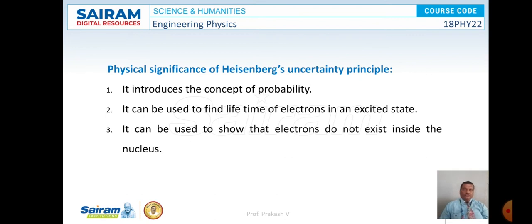And what about the physical significance of Heisenberg uncertainty principle? It introduces the concept of probability, and it can be used to find the lifetime of electrons in an excited state, and it can be used to show that electrons do not exist inside the nucleus. So these were some of the physical significance of Heisenberg uncertainty principle.